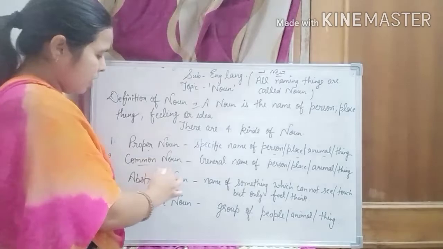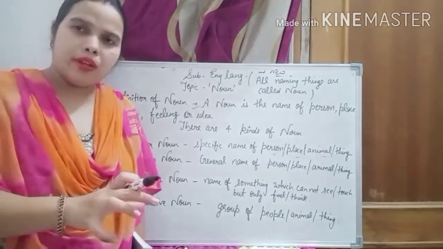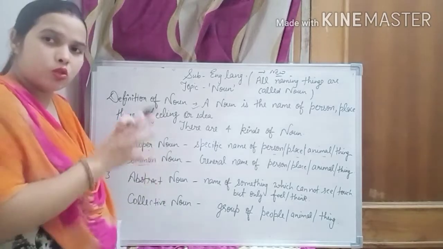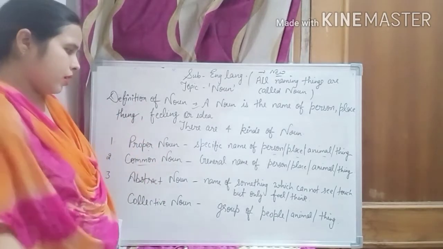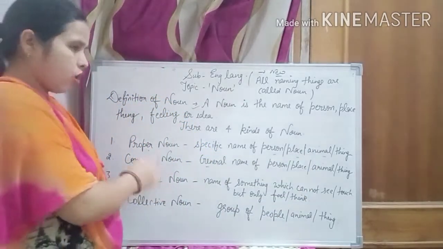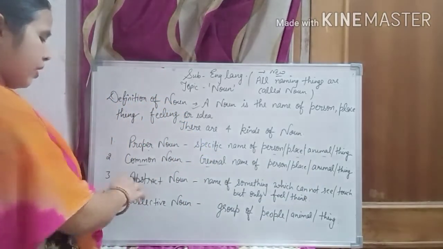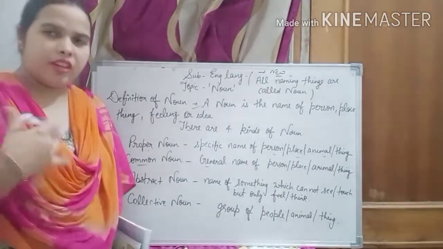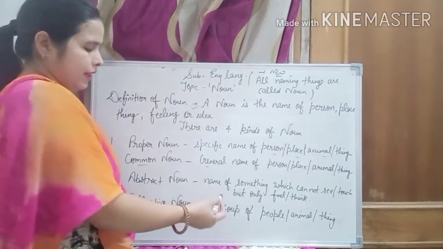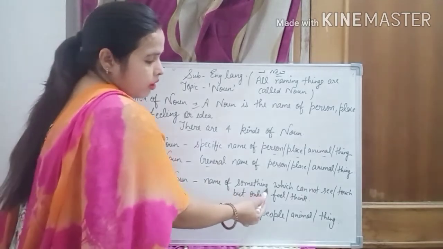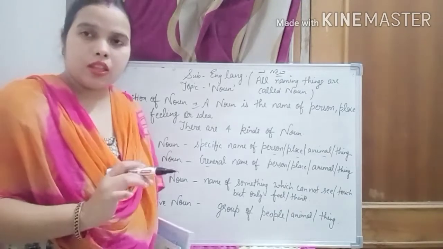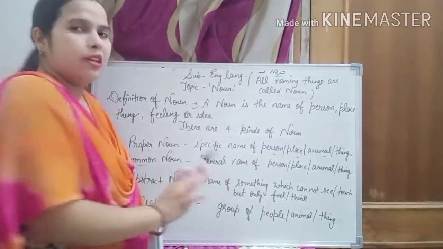Second is common noun. Common, which is not specific, which is a common thing. You can use this general name of person, place, animal, thing, that is common noun. Next is abstract noun. Abstract noun is a feeling, right? Non-living things. We can say that name of something which you cannot see or touch, but only feel and think.